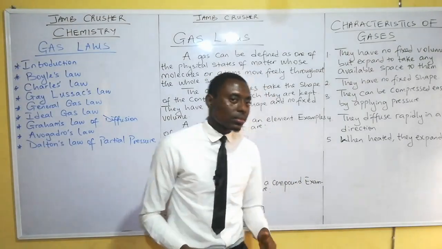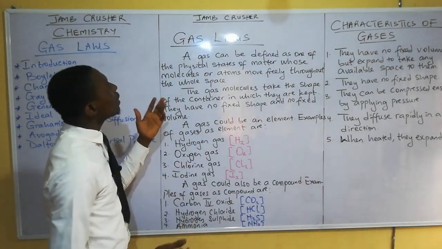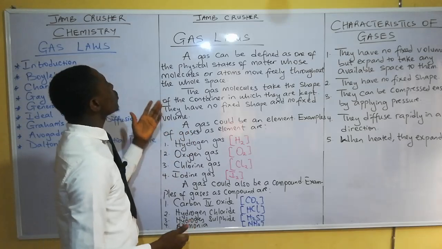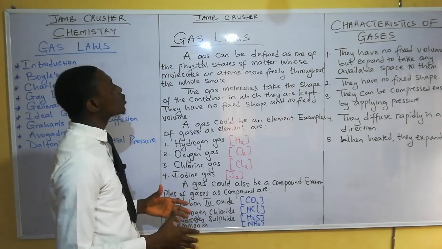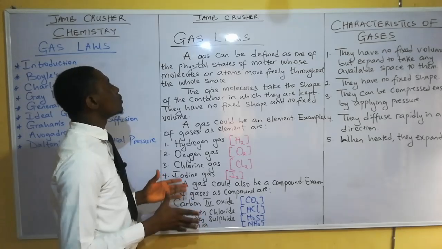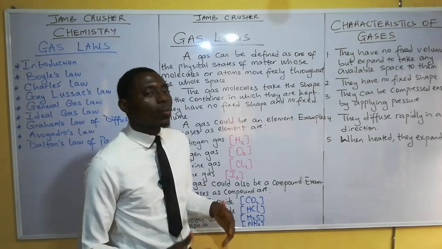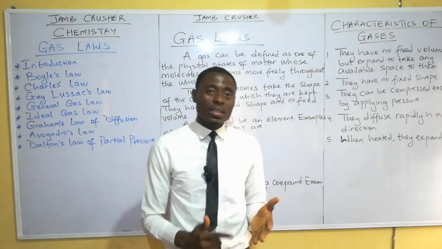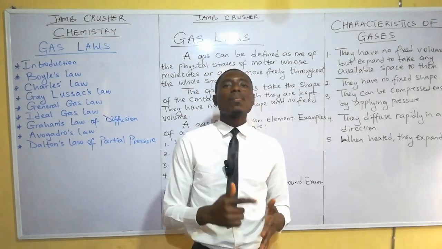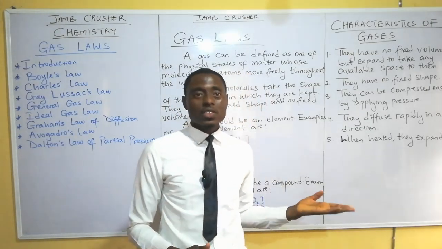Now let's get started. What is a gas? A gas can be defined as one of the physical states of matter whose molecules or atoms move freely throughout the whole space. You see, we have four states of matter. What are these four states of matter? We have solid, liquid, gas, and plasma. Plasma is the fourth state of matter.